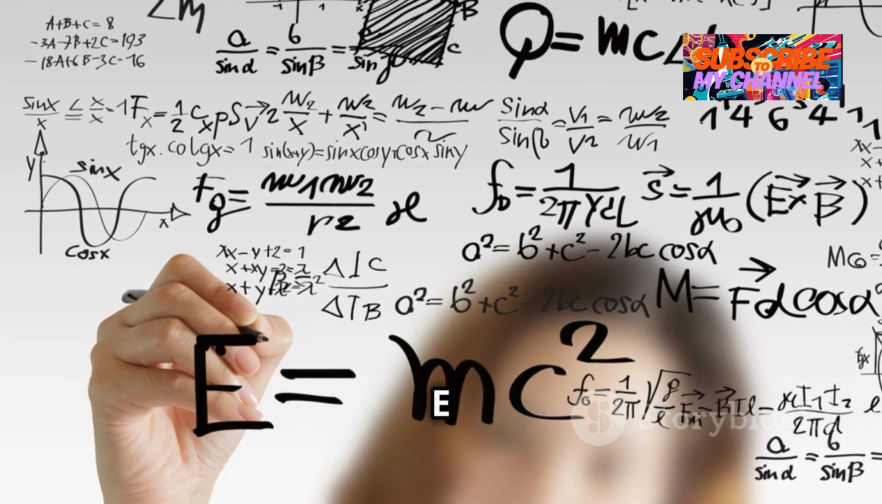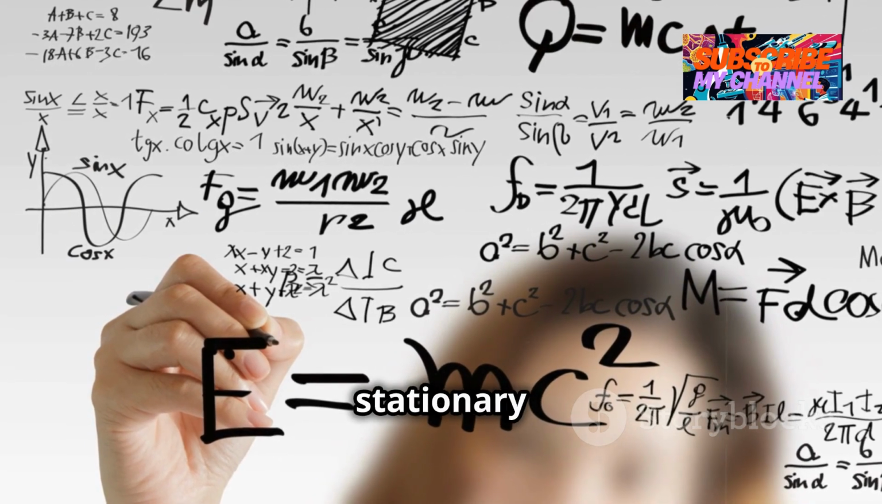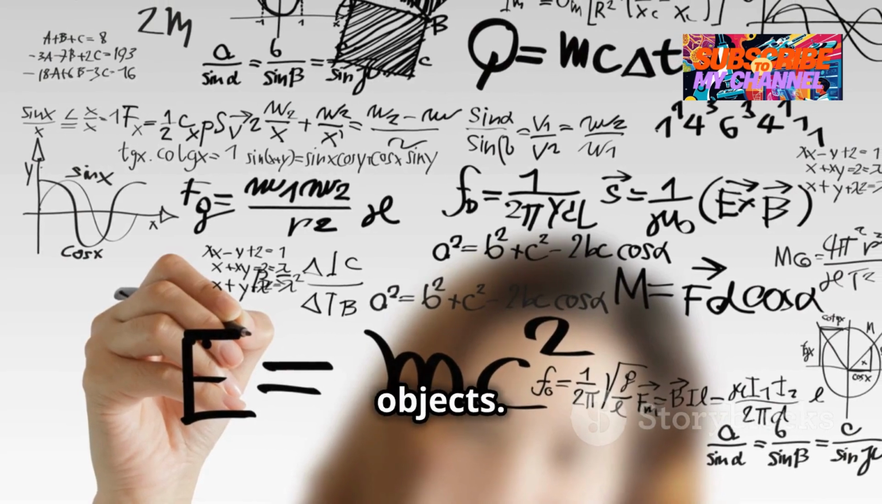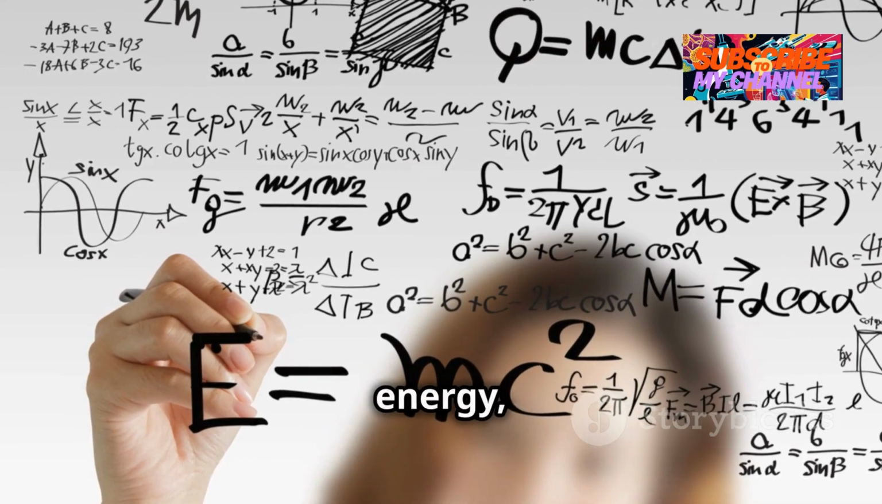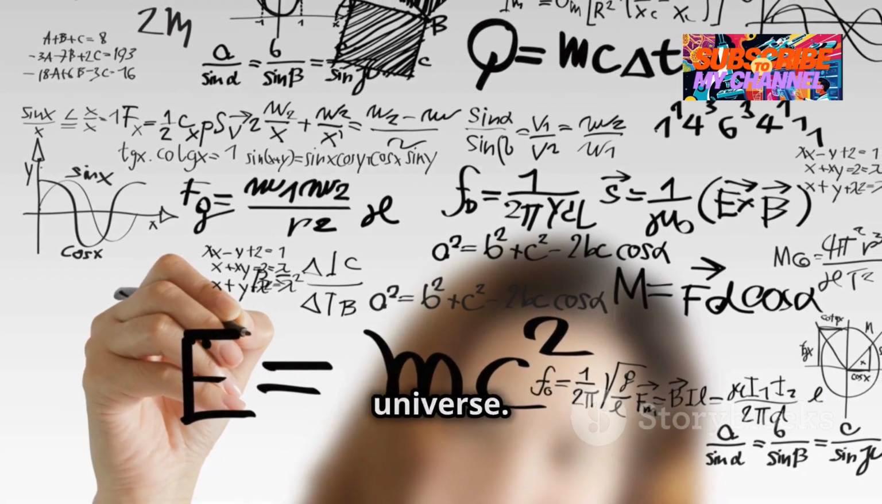In conclusion, E=mc² applies to stationary objects but transforms for moving objects. This equation reveals the incredible connection between mass and energy, reshaping our understanding of the universe.